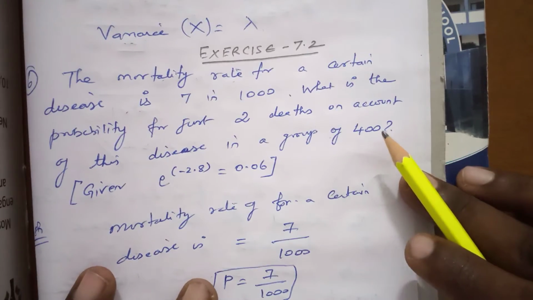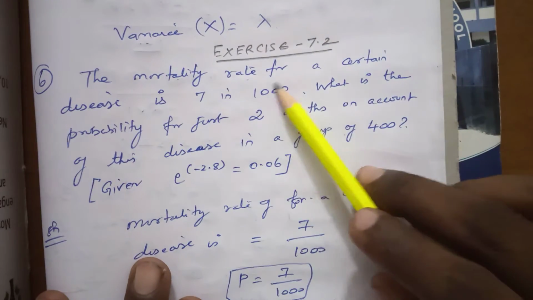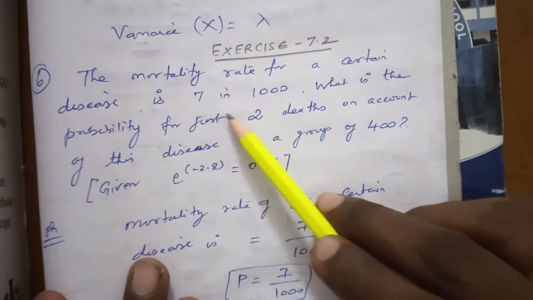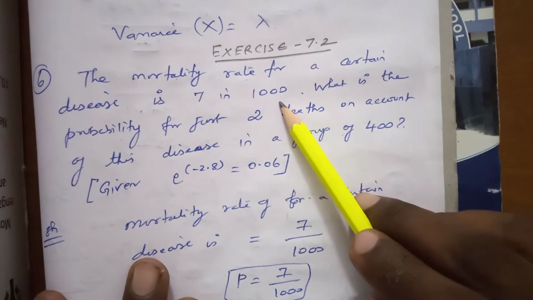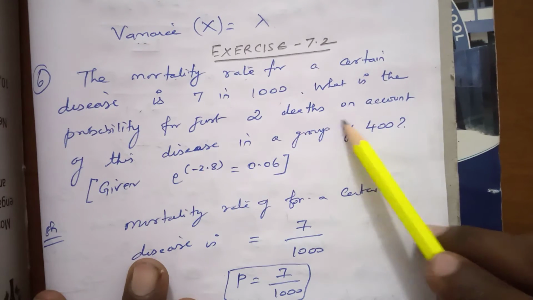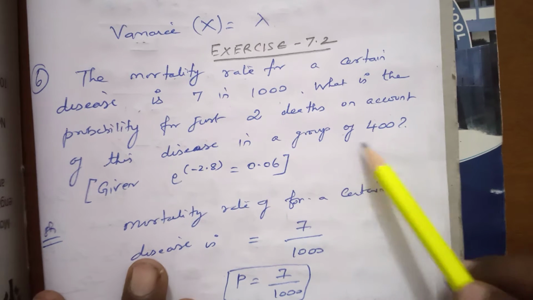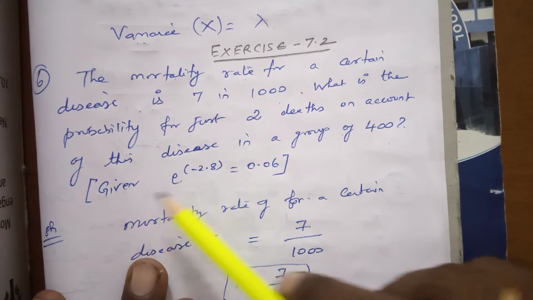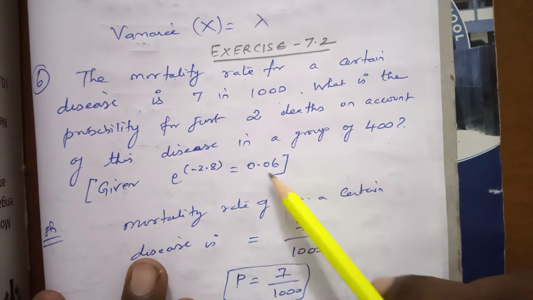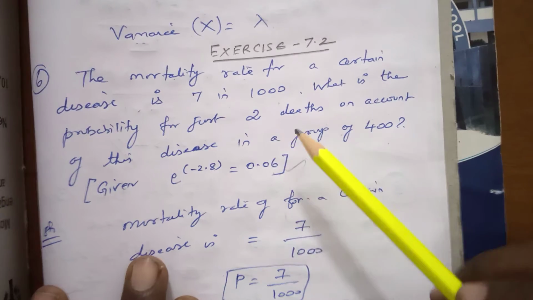Exercise 7.2, sum number 6. The mortality rate for a certain disease is 7 in 1000. What is the probability for just 2 deaths on account of this disease in a group of 400? Given e power minus 2.8 is 0.06. This value is already given in the problem.